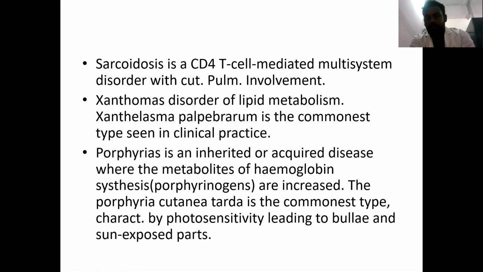Xanthoma is a disorder of lipid metabolism. The most common skin lesion seen with xanthomas is xanthelasma palpebrarum. Porphyrias can be either inherited or acquired. And basically, the hallmark feature of porphyria cutanea tarda is photosensitivity, forming bullae over the sun-exposed areas.